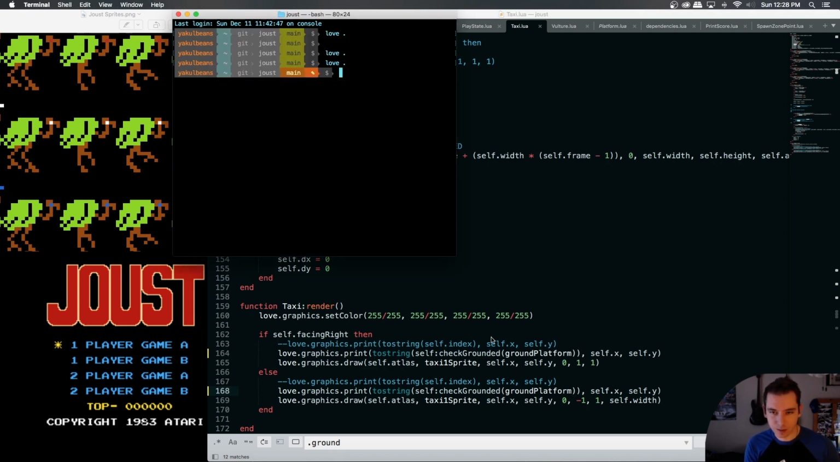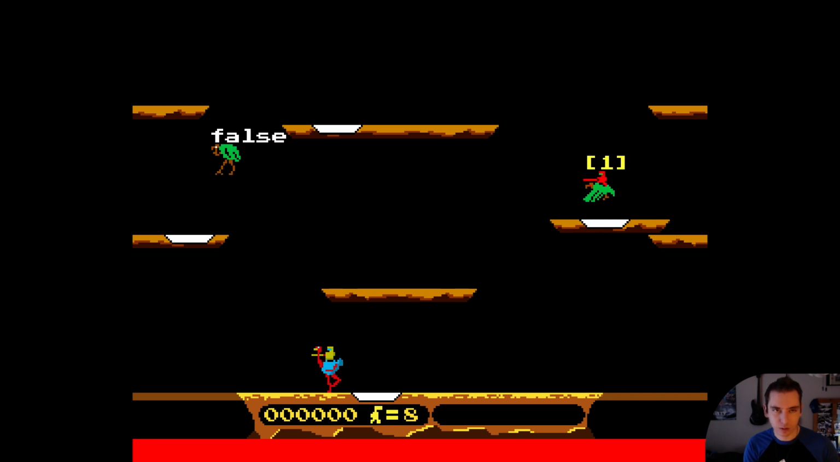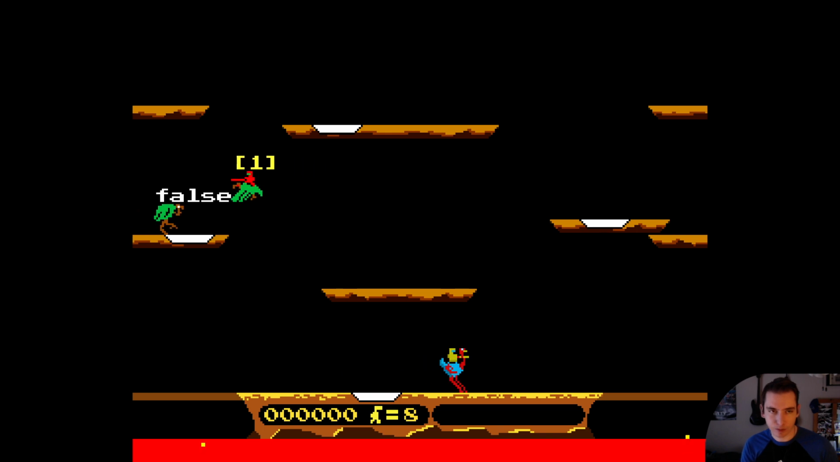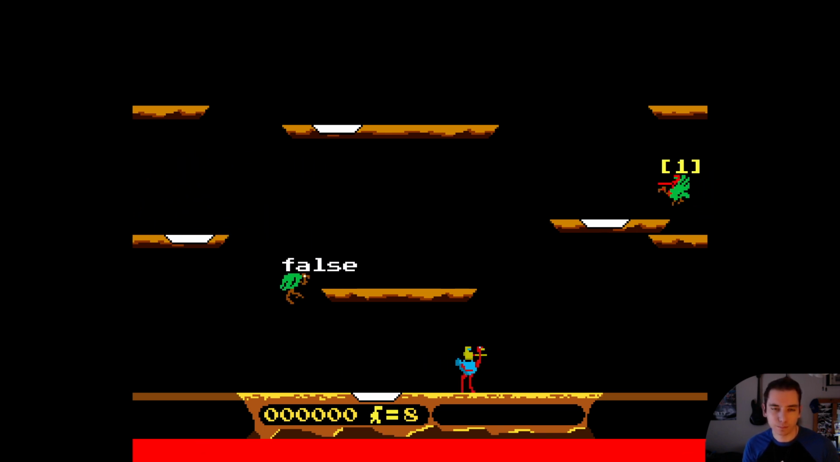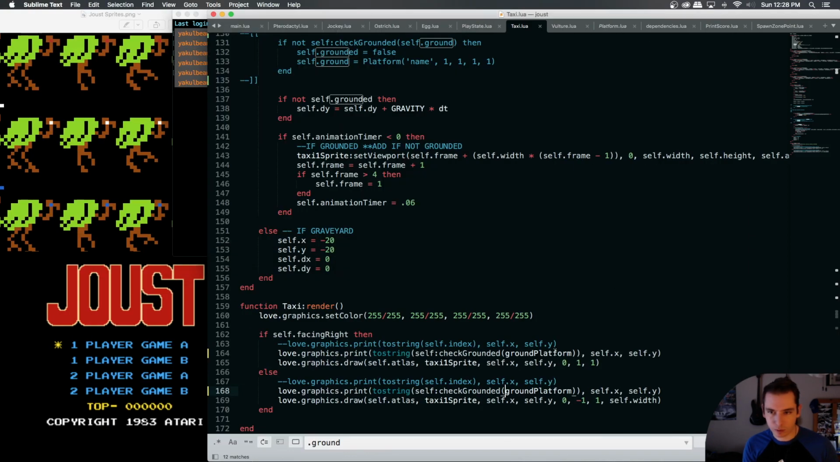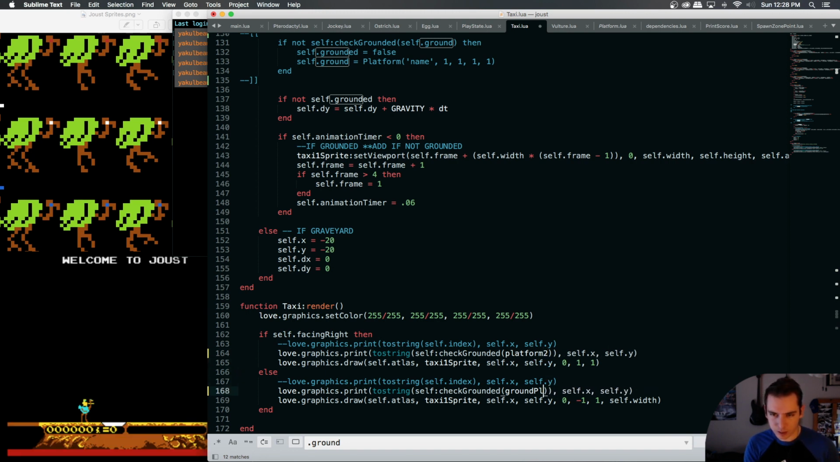Actually, let's do the check grounded for now. We want it to turn true when it hits the ground platform, which it does. Now I'm curious if we put this as platform 2, which should be the one it kind of spawns at, if it's true there.